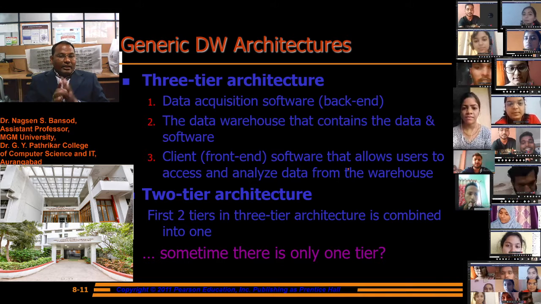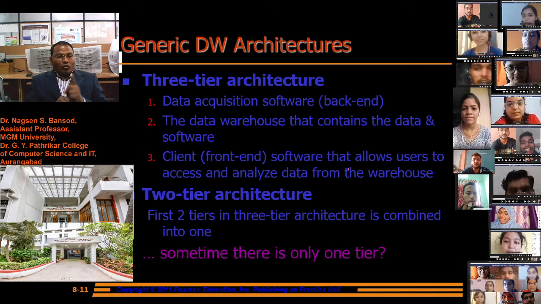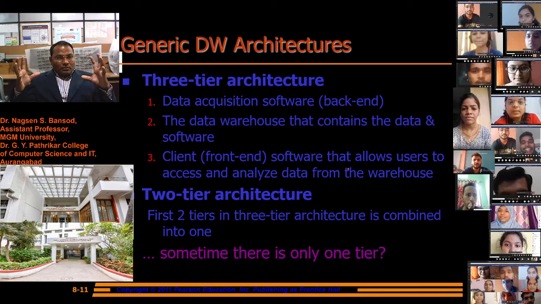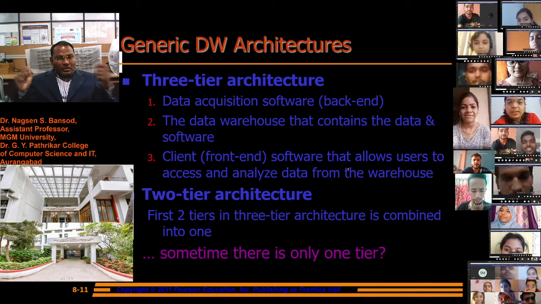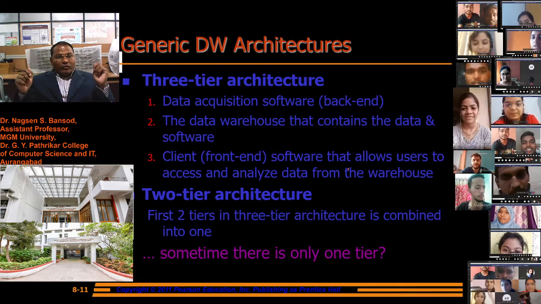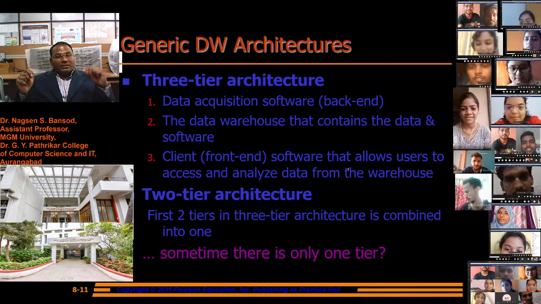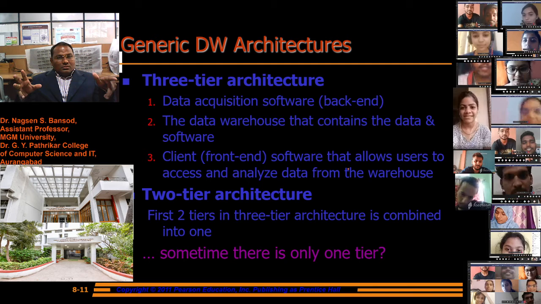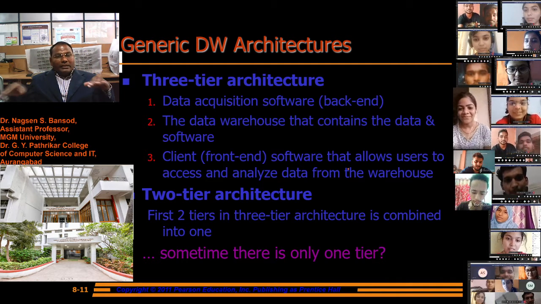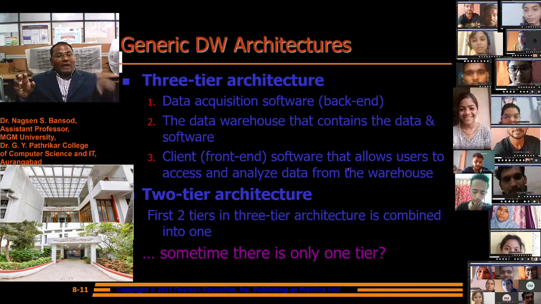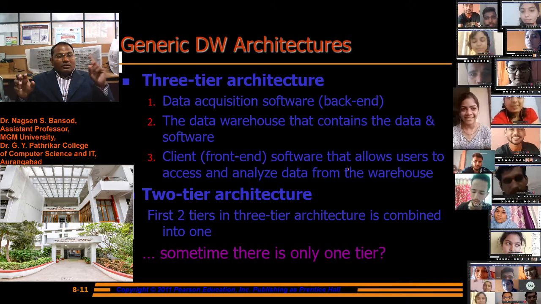In three-tier architecture, first is the data acquisition software at the backend. The data acquisition software is there in the data warehouse. Then the data warehouse contains the data, and then the client front-end software allows users to access and analyze data from the data warehouse.